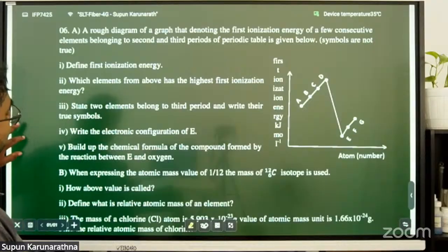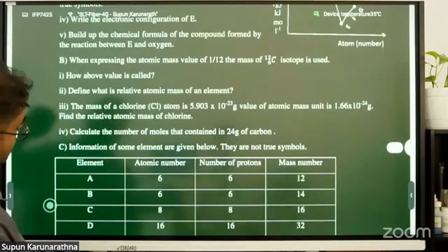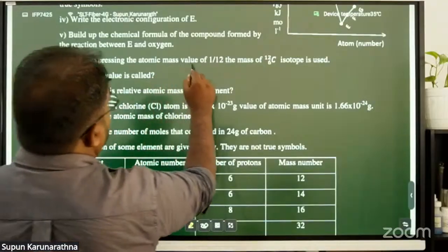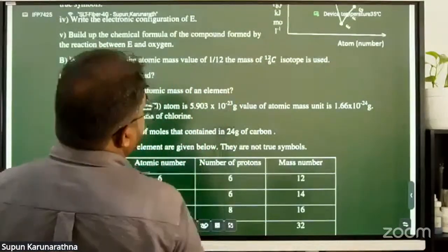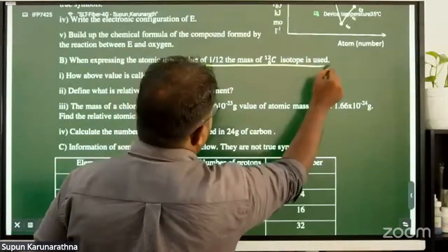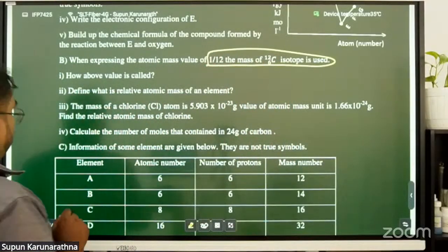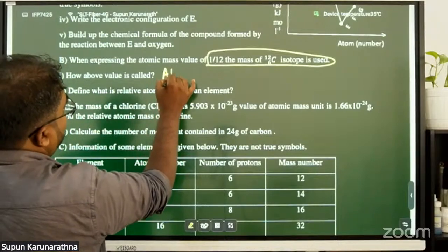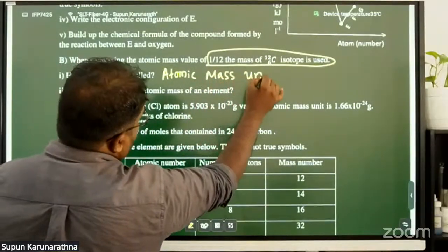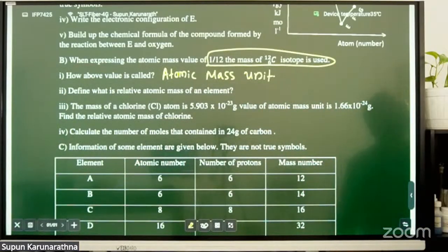What do we call this value? We call it the atomic mass unit.